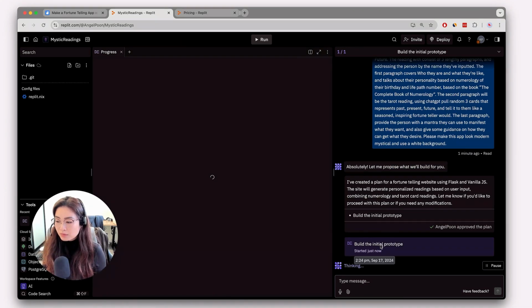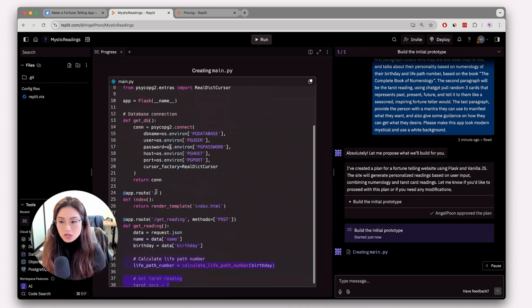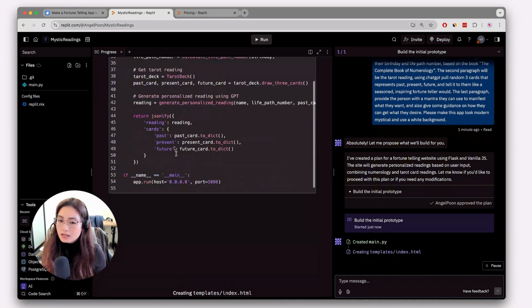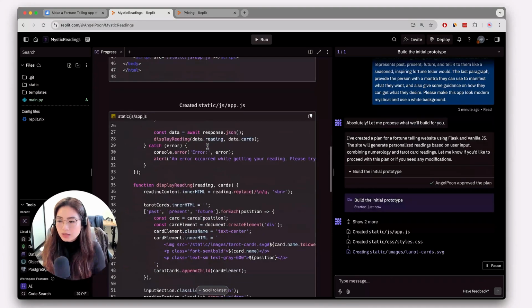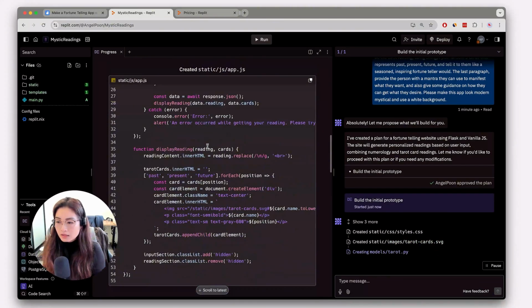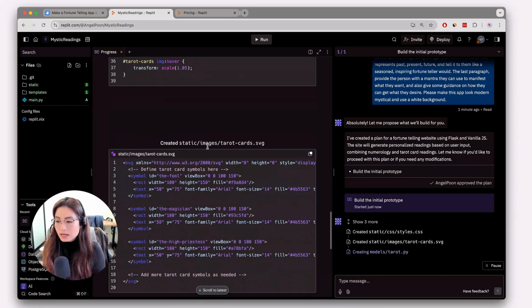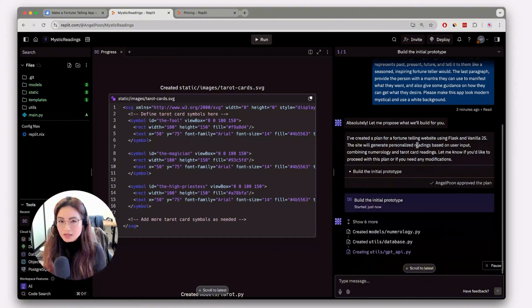While it's building the prototype, thinking about how to do this, you can see the code being generated on the left side. And this is really cool because you can get a sense of what they're doing, generating a bunch of code for you, generating a bunch of files for you, like the JavaScript and CSS. I think there are some limitations to this because I tried to get it to do it in Next.js, and it says right now it doesn't support it. So you kind of just use whatever language they support for now.